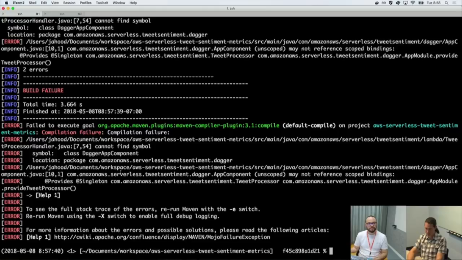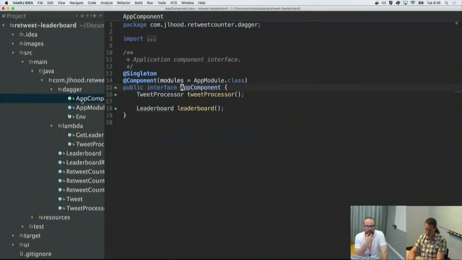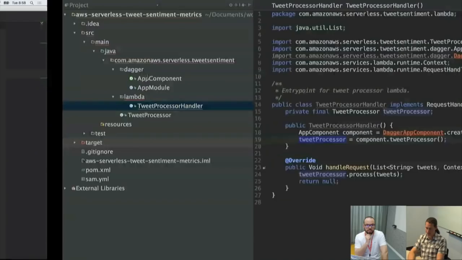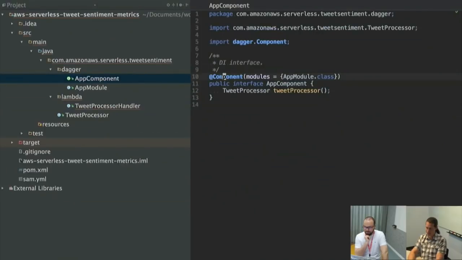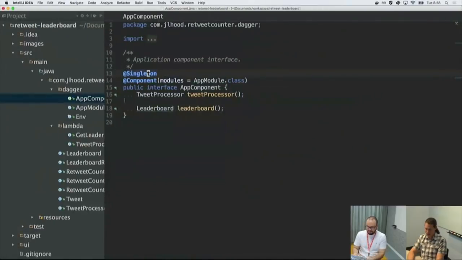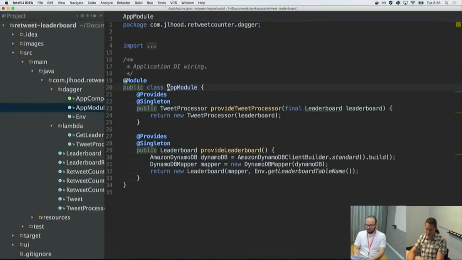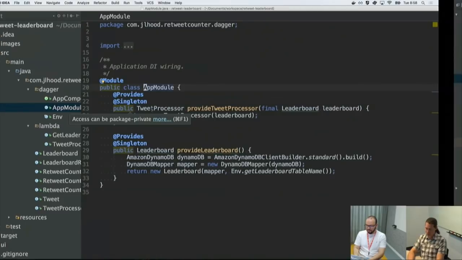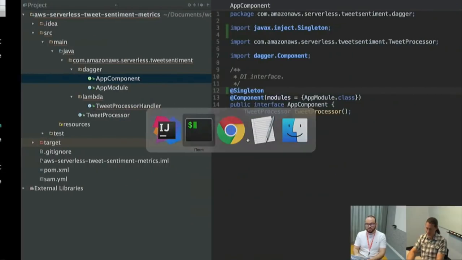All right. First error. Simple. App component unscoped may not reference scoped bindings. This is probably where I'm going to cheat and look at my other example to see if I forgot some annotation. Oh, so app component doesn't just have component, it has singleton on it. Let's see if that helps. I'm going to put this here, and then let's check our module real quick. That just has module and provides and singleton. Let me see if that was enough to fix it.